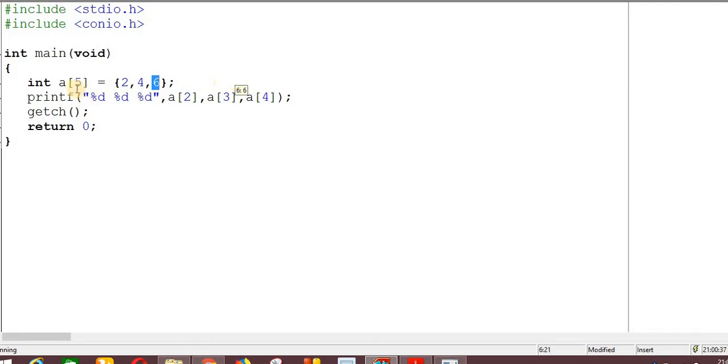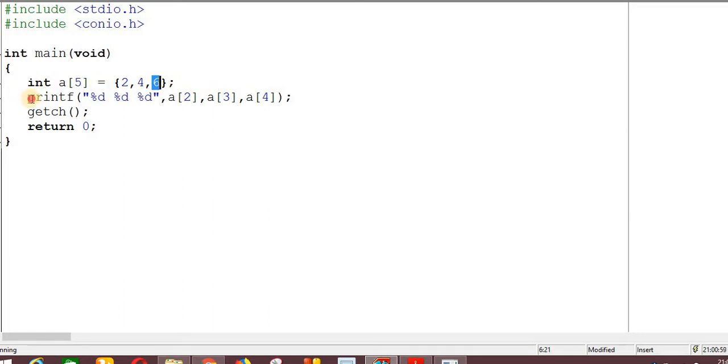That means 5 elements can be stored in the array, and the indexing for those elements is A0, A1, A2, A3 and A4, means 0 to 4. The value of A0 is 2, the value of A1 is 4, the value of A2 is 6. Then what is the value of A3 and A4? Right now I don't know.